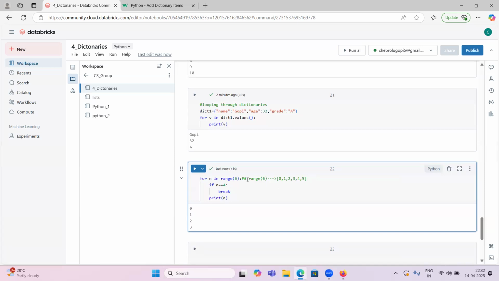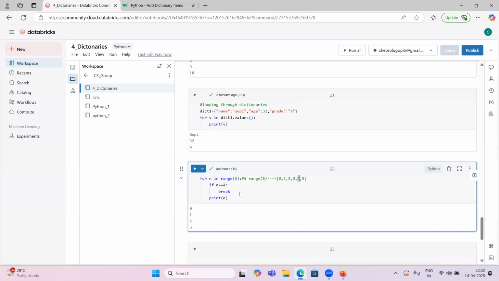So first n is 0, print 0. Then 1, yeah, 1. 2, yeah, 3 printed. Whenever n equals 4, the fourth item, break, it stopped.